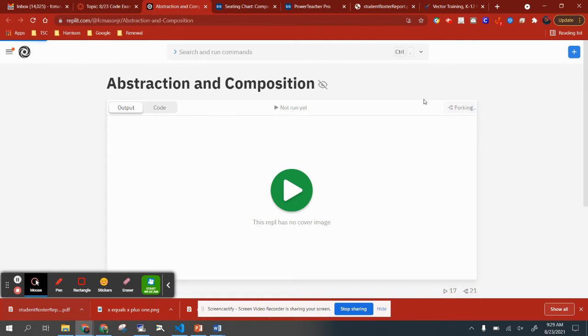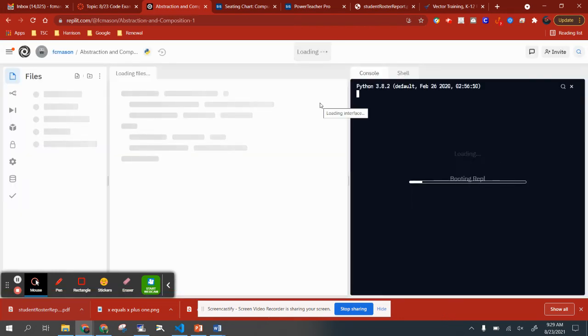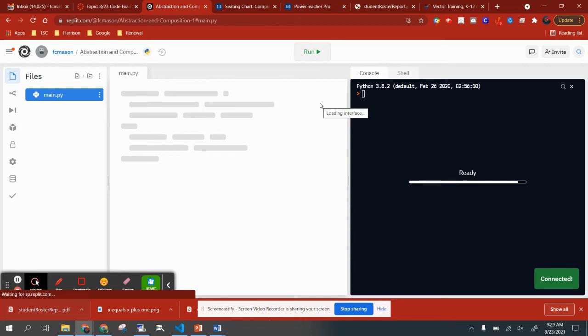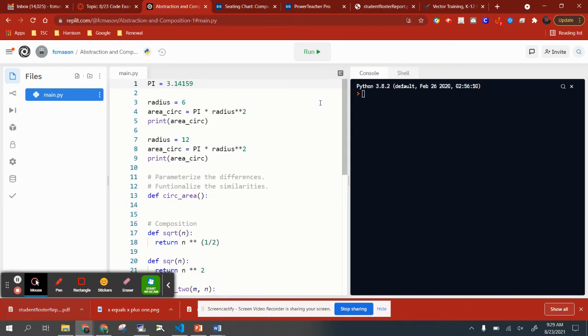So if you hit fork, it will actually work for me in exactly the way that it will work for you, because this is on my second Google account, and the project itself resides in the first Google account. So from the point of view of this REPL, I'm not the owner of the account.